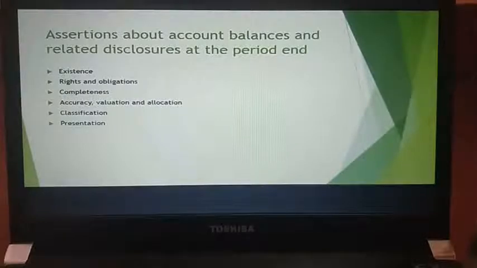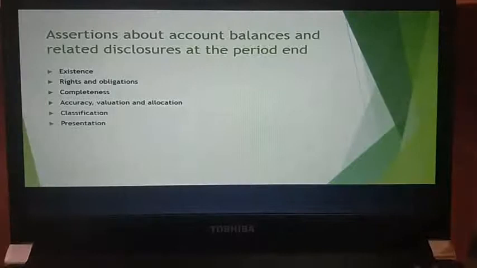Okay, next you have completeness. Completeness again is whether everything has been properly recorded in the financial statements. Next, you have accuracy, valuation and allocation. How accurate is the information? How have you valued it?